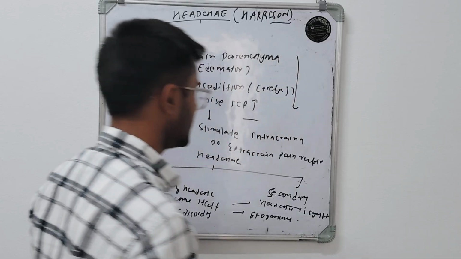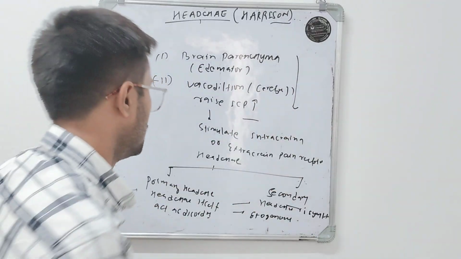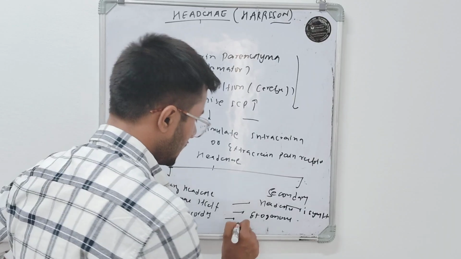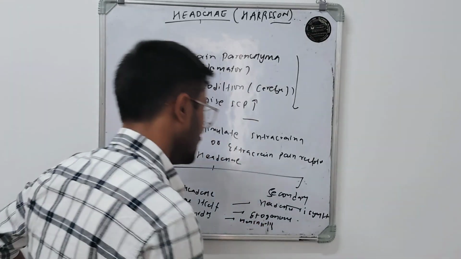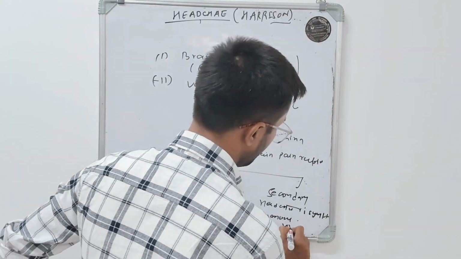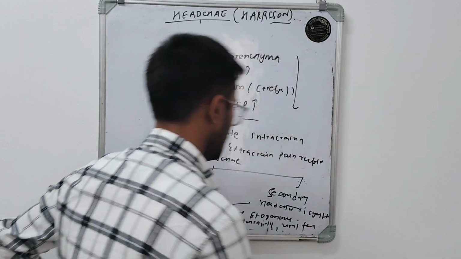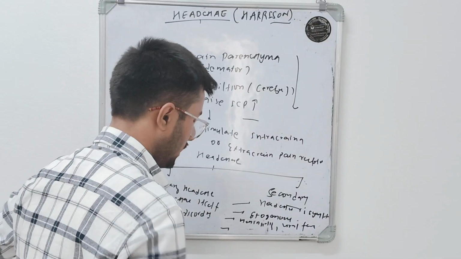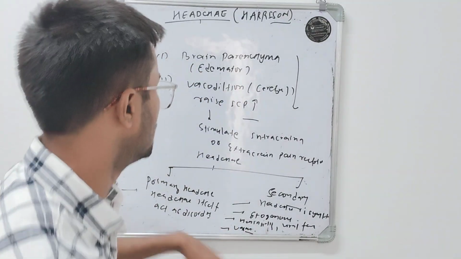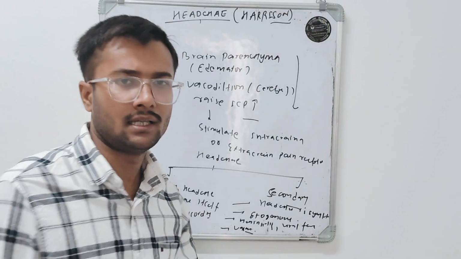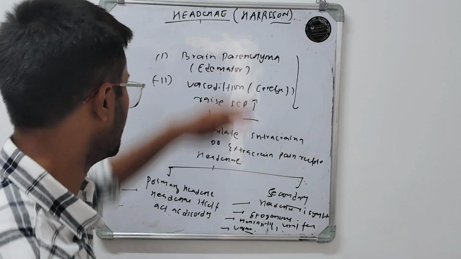So what are the exogenous disorders? Common exogenous disorders are meningitis, any viral fever, or vasculitis disorder, and so many other things. In common terms we say only two things.